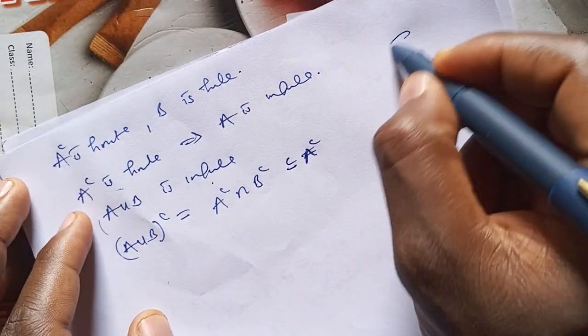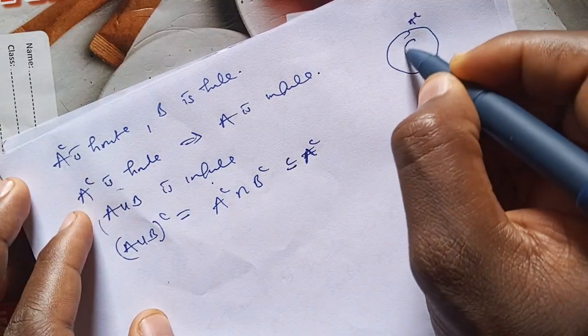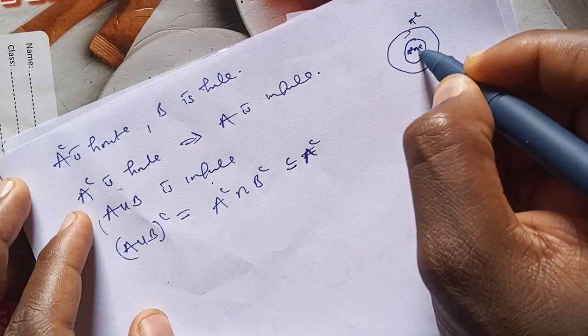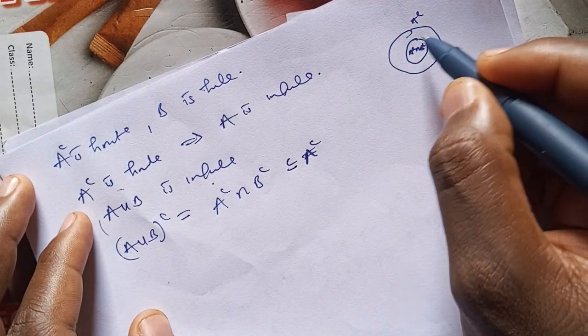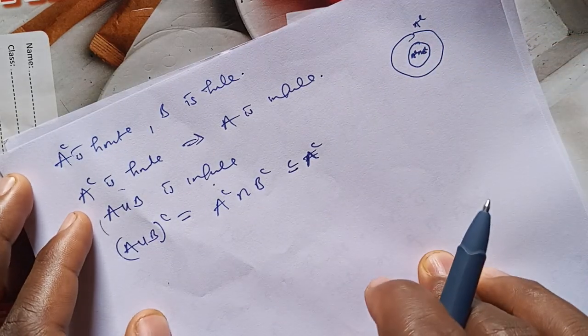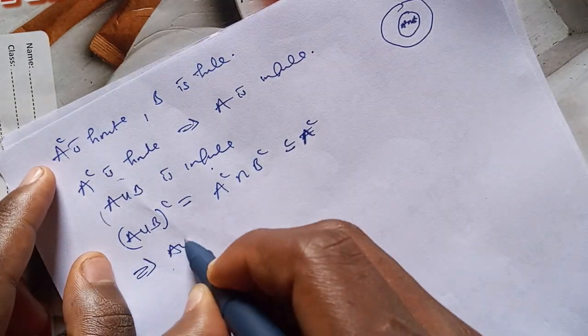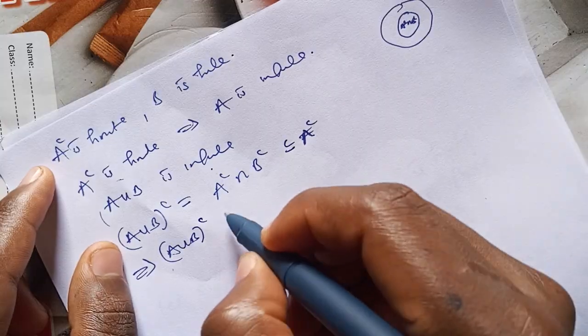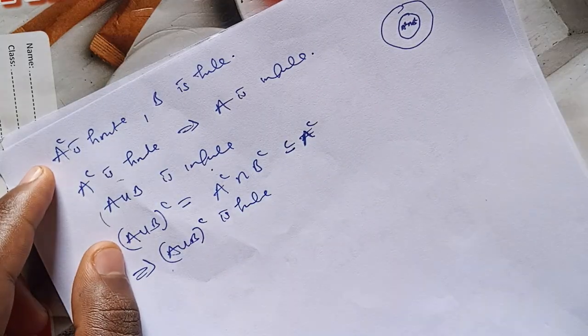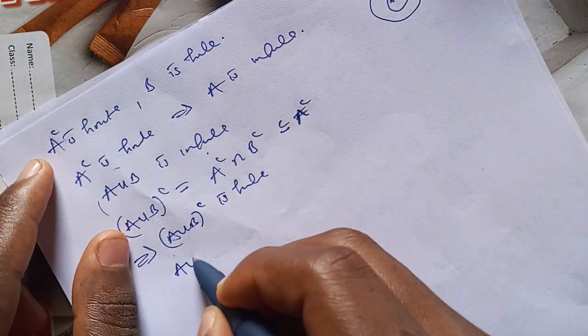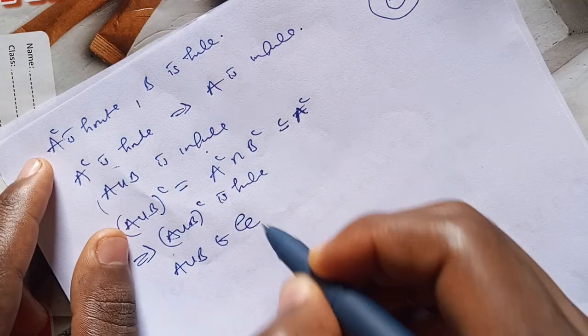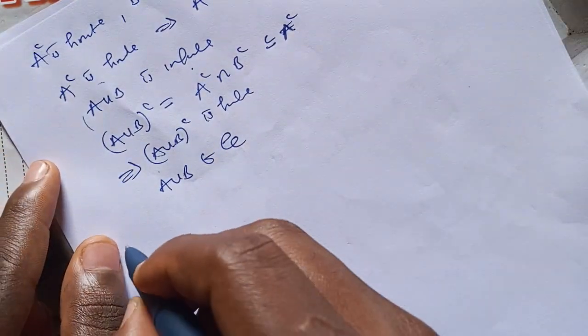So A complement is like the bigger one. If this is finite, definitely this is also finite. So this implies that the complement of A union B is finite. Hence A union B is in the algebra.